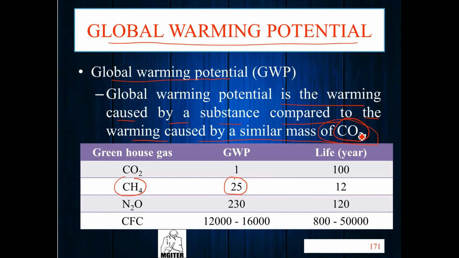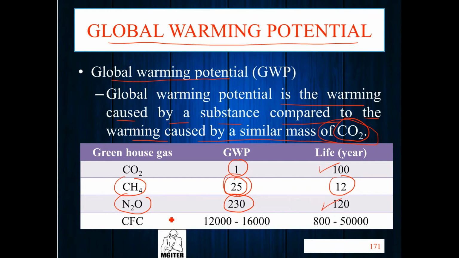We take CO2 as a base, meaning CO2 has a global warming potential of 1, and its life is 100 years. So CH4, methane, has a GWP of 25, and its life is 12 years. N2O, nitrous oxide, has a GWP of 230, and its life is 120 years.